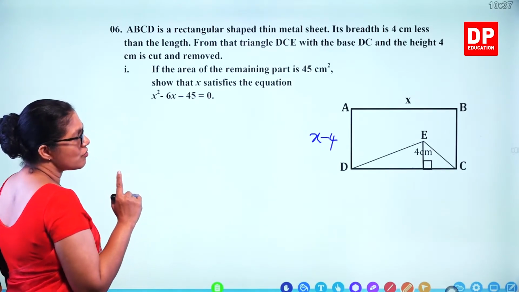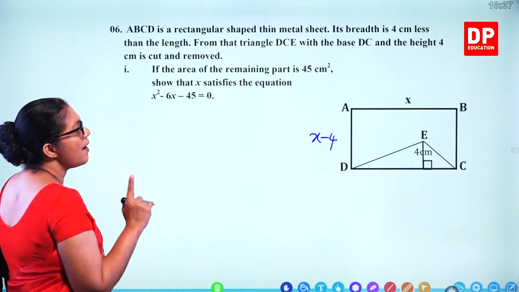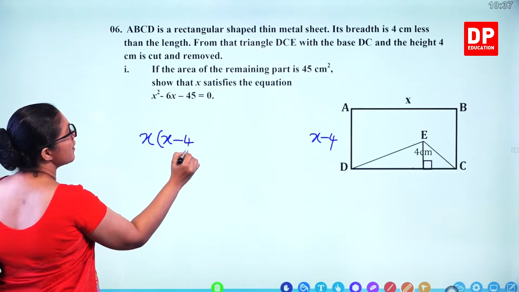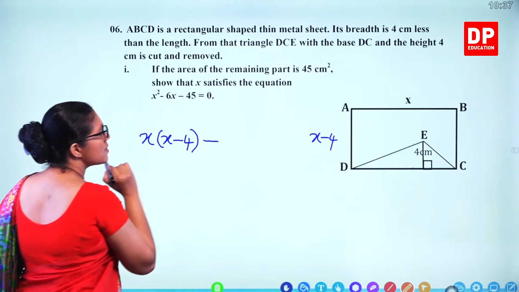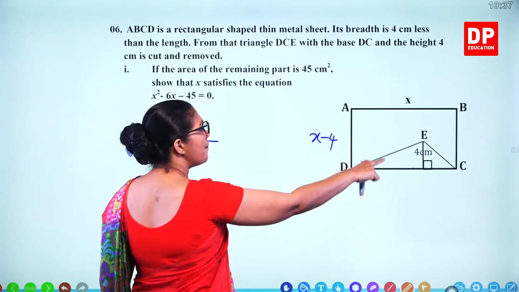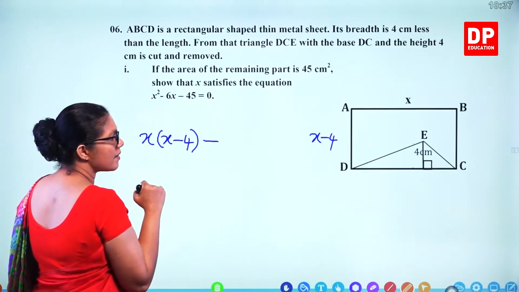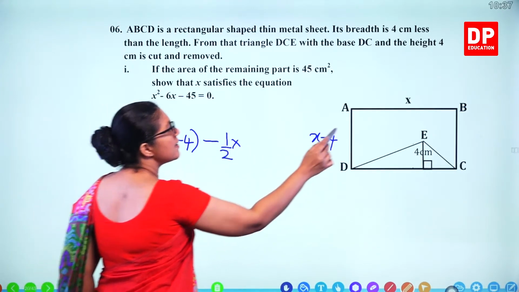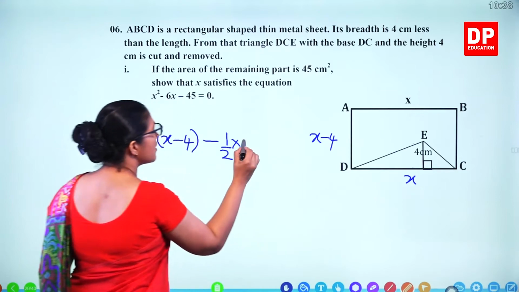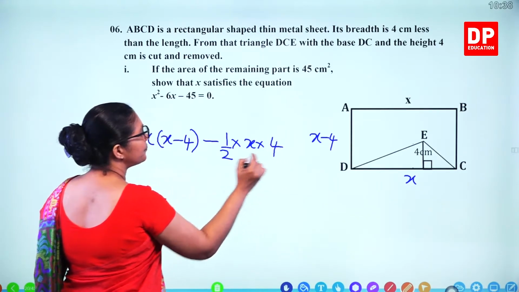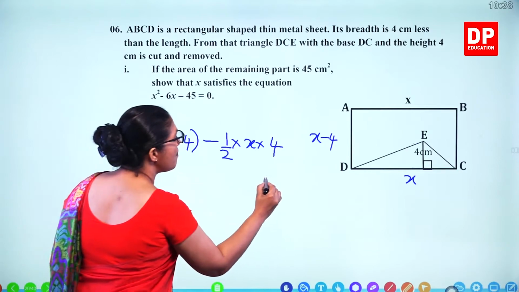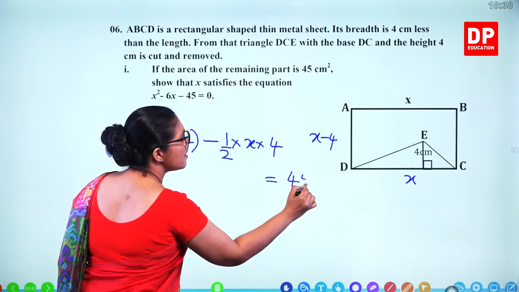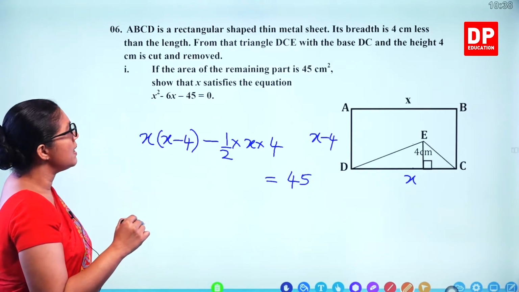So we can construct an equation. What's the area of the rectangle? Length into breadth, x minus 4. Then we subtract the area of the triangle. What's the area? Half into base length. This is x, means this is also x. And the height is 4. Then you get the remaining area. Remaining area is 45. So this is equal to 45 square centimeters.